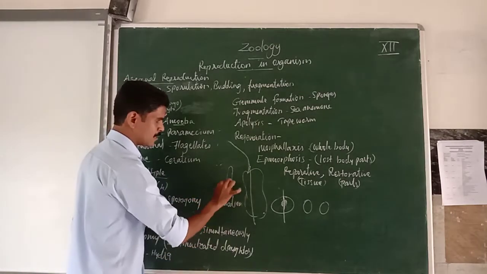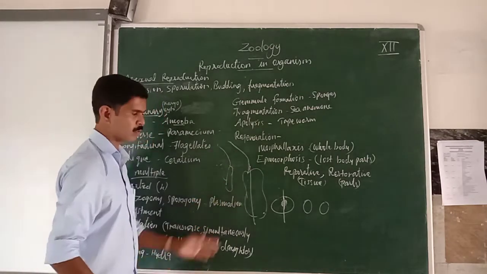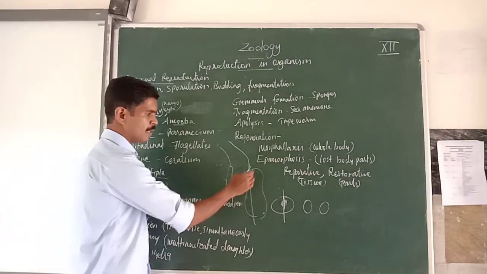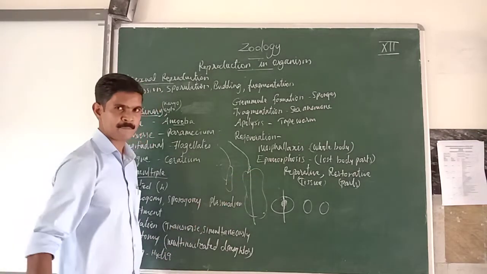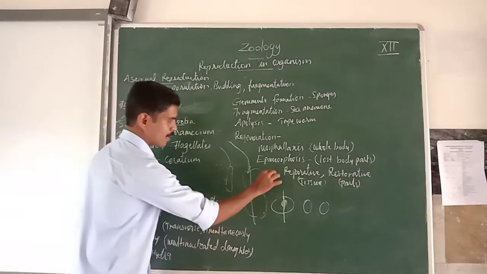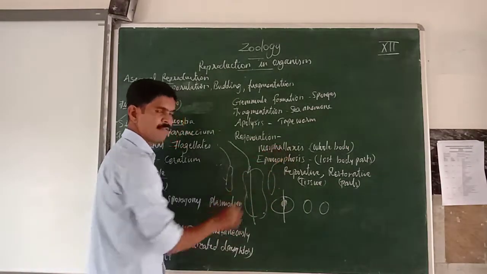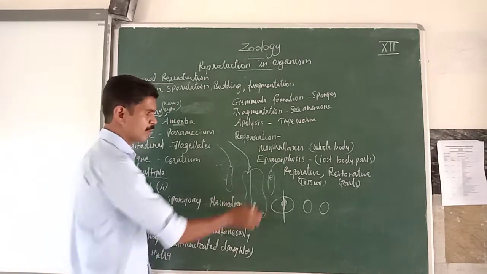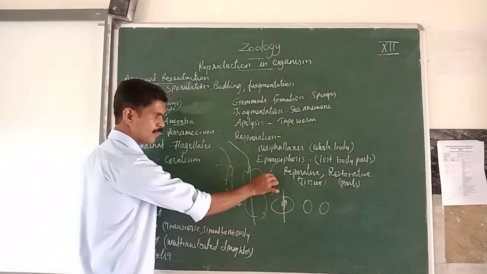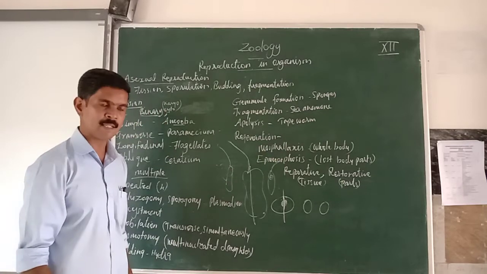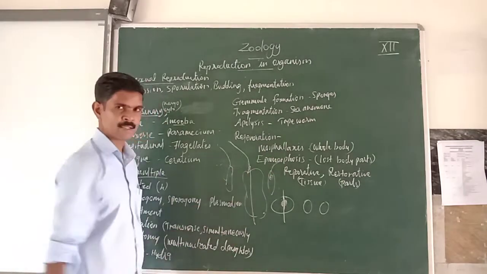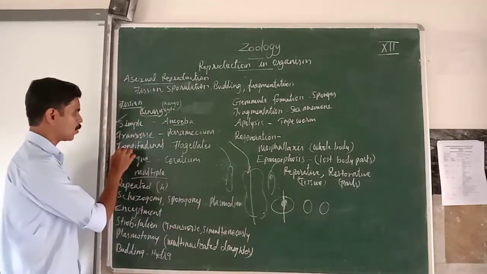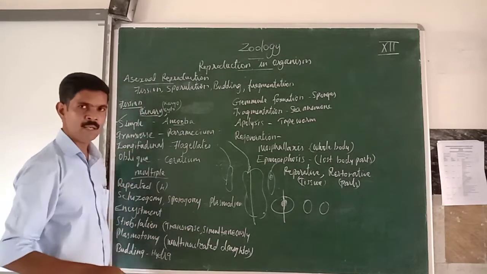So we cannot get any flagellum for the other organism. Understand? Here a new flagellum is formed from the basal granules. In this organism a basal granule is there, so from this basal granule a new flagellum is formed for this organism. You have to remember this important point about longitudinal binary fission.